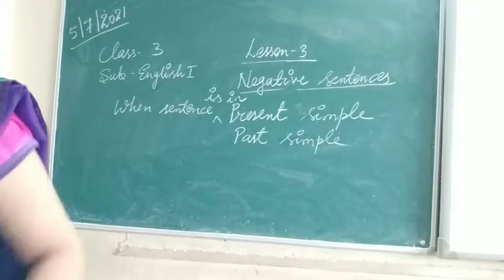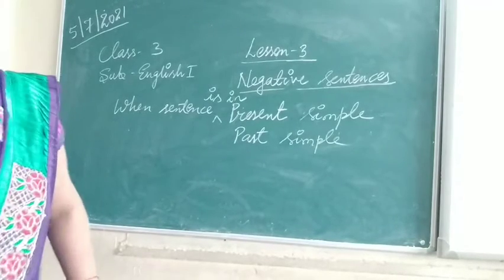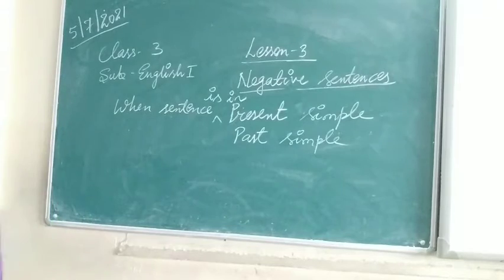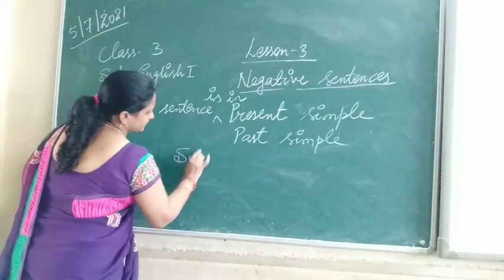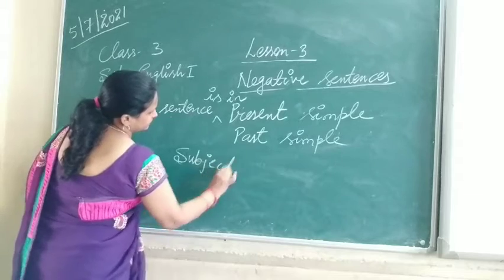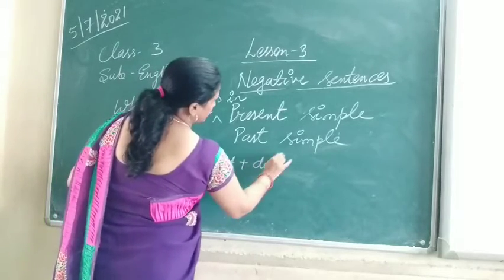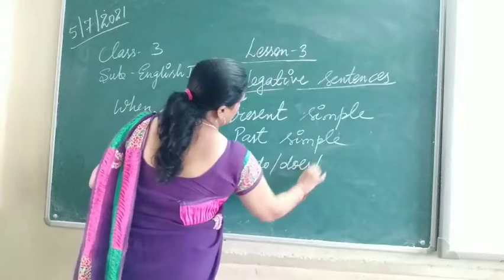So here: subject plus do, does, did not.